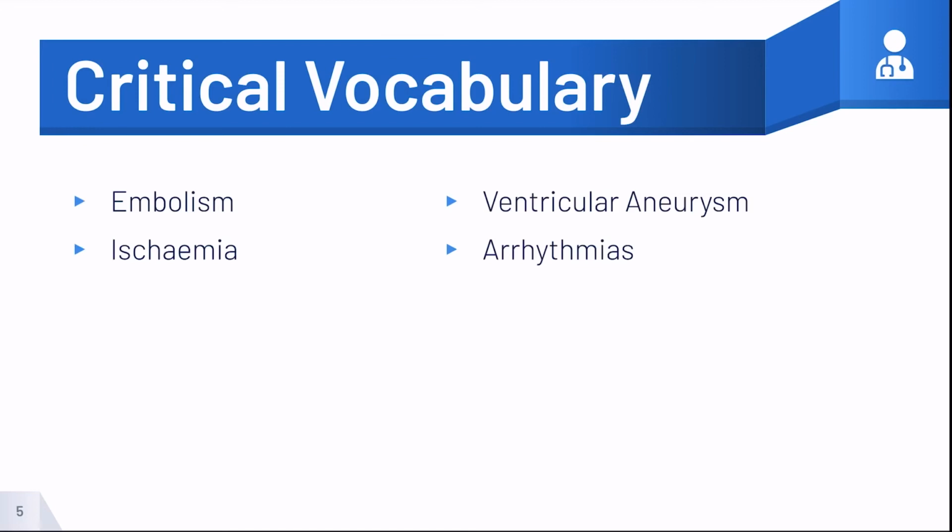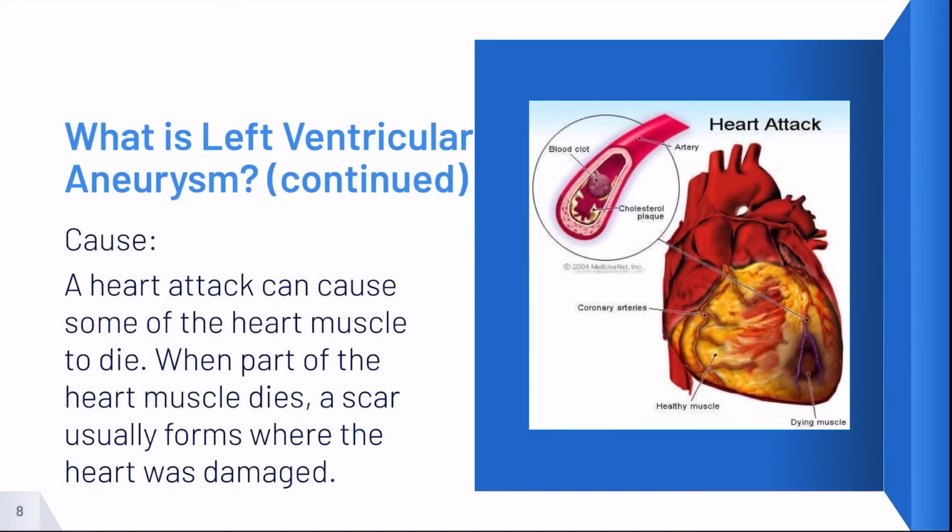The left ventricular aneurysm. A left ventricular aneurysm is a bulge or ballooning of the weakened area of your heart. What causes a left ventricular aneurysm? A heart attack can cause some of the heart muscle to die. When a part of the heart muscle dies, a scar usually forms where the heart was damaged. A left ventricular aneurysm does not usually cause any symptoms. Many left ventricular aneurysms are small and do not need treatment, but a large ventricular aneurysm may make it harder for your heart to pump blood to the rest of your body, a problem called heart failure.